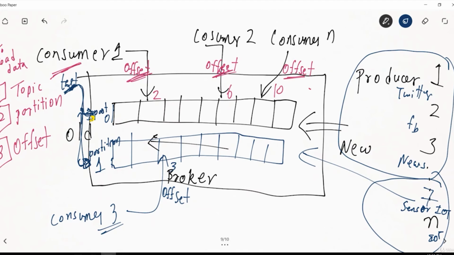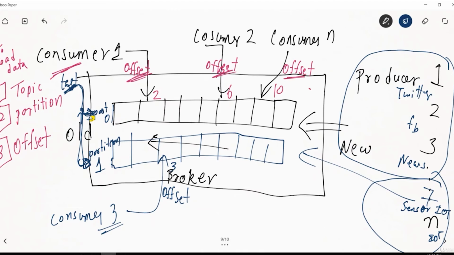Take the example of LinkedIn, which has a 400 node cluster, a very big distributed system. If I have only a single partition, each consumer is taking the data from a single partition, it will be very slow. All the consumers are coming to a single machine.